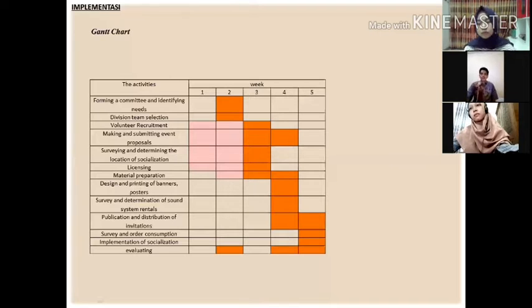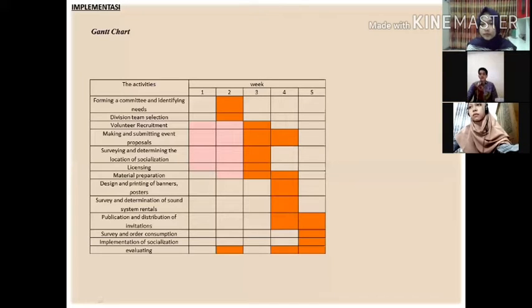The budget we allocated was less than 10 million, and the location used was the village office. This event will also be promoted through posters and social media to attract participants. The implementation plan was only prepared once in a socialization.